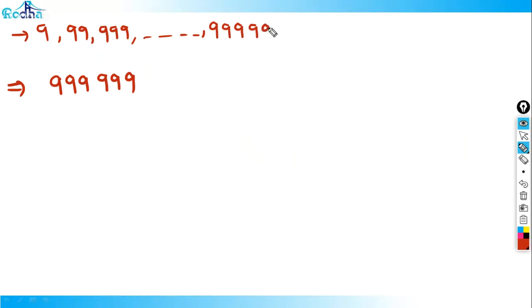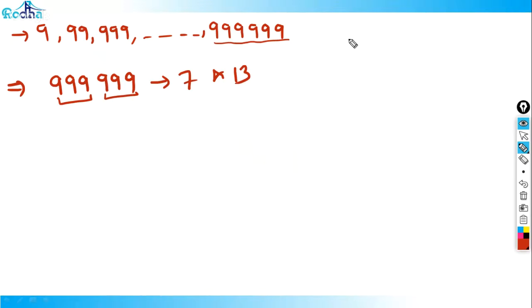Since I can make blocks of 3, 999 is completely divisible by 7 and 13. If you don't know this, you should watch that video. Otherwise, remember for now that the famous factors of 999 are 7 and 13.